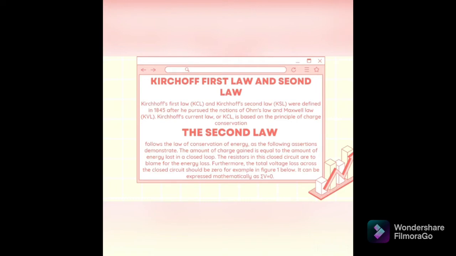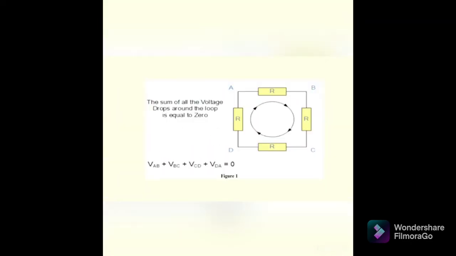For example, in figure 1 below, it can be expressed mathematically as the summation of V equals 0. Figure 1 is this one. As you can see, the sum of all voltage drops around the loop is equal to 0. So VAB plus VBC plus VCD plus VDA is equal to 0.